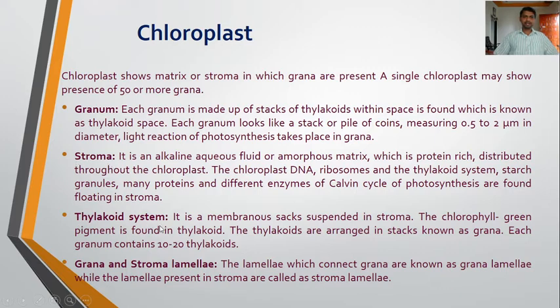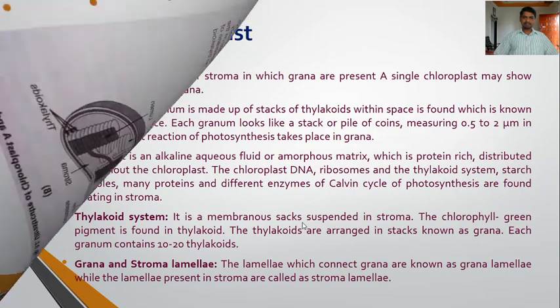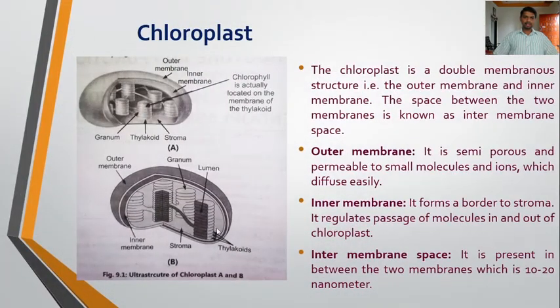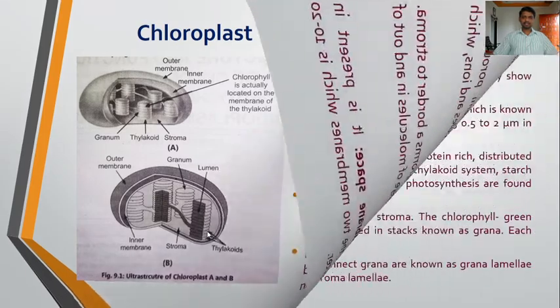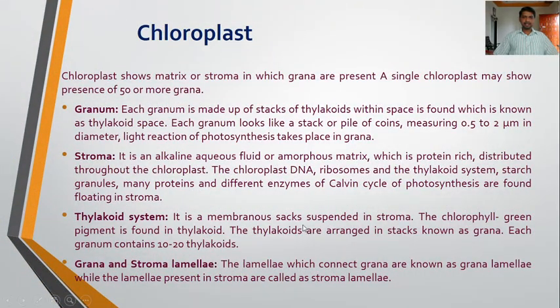Next, this is the thylakoid system. It is membranous sacs suspended in the stroma. These are the membranous sacs that are suspended in the stroma. It is called the thylakoid system, and these thylakoids make the granum. So here these are the thylakoids. We say it is the thylakoid system. So it is a membranous sac suspended in the stroma. The chlorophyll, that is the green pigment, is found in the thylakoid.